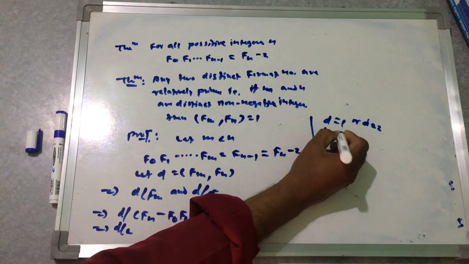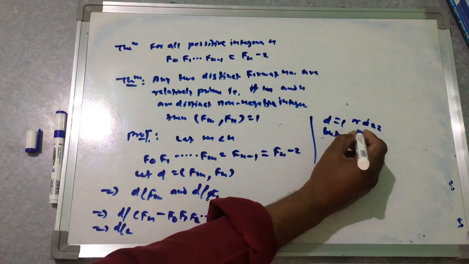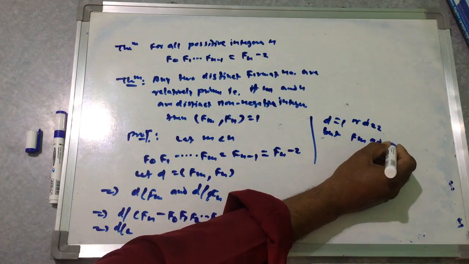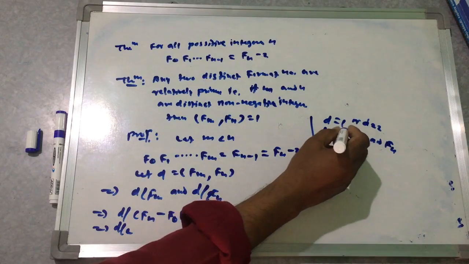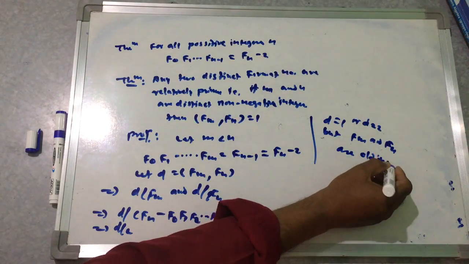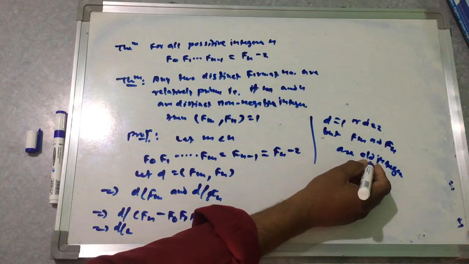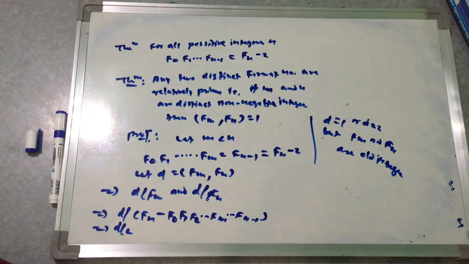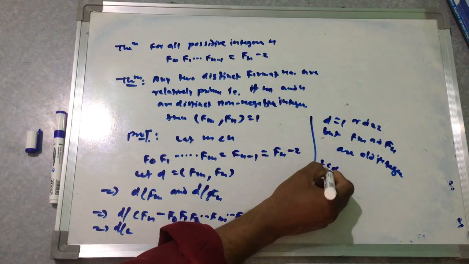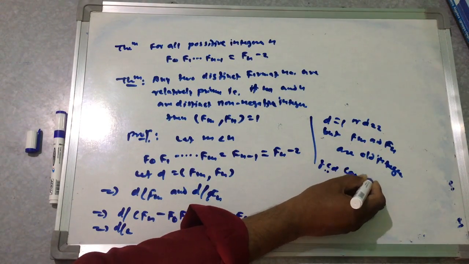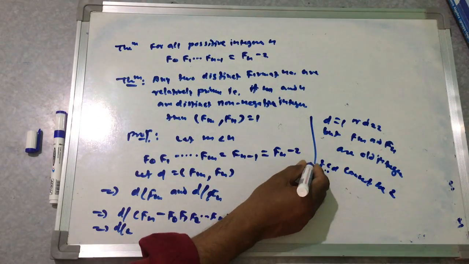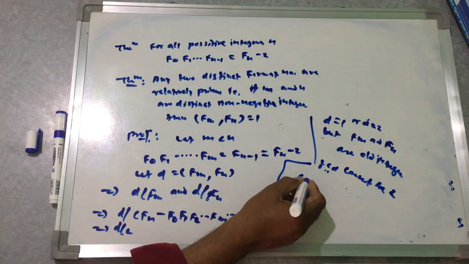But Fm and Fn are odd integers, and hence the GCD cannot be 2. So d is equal to 1.